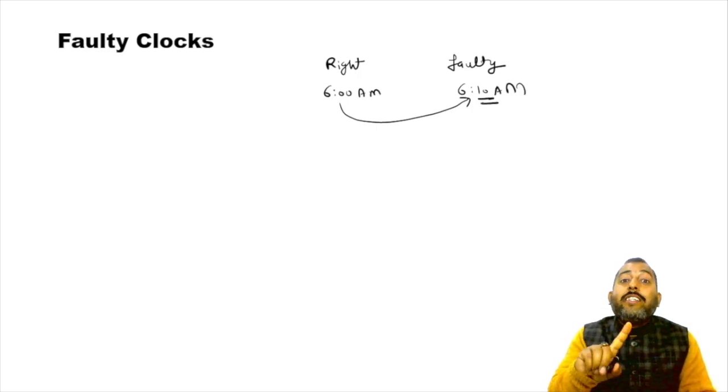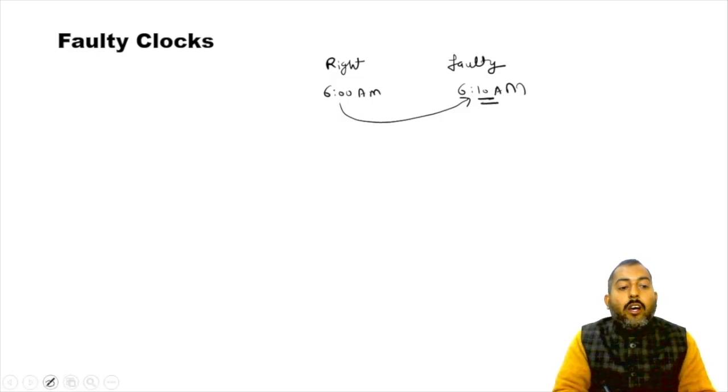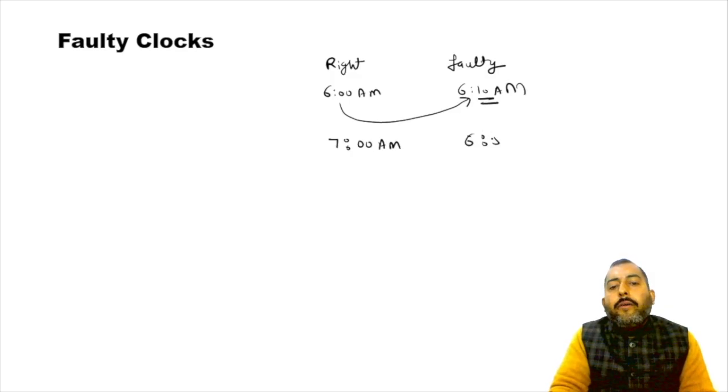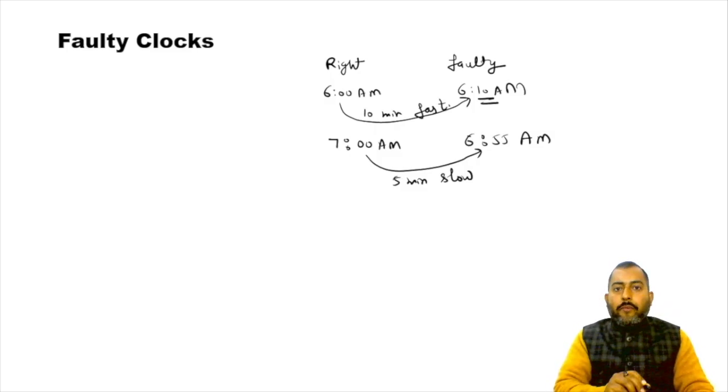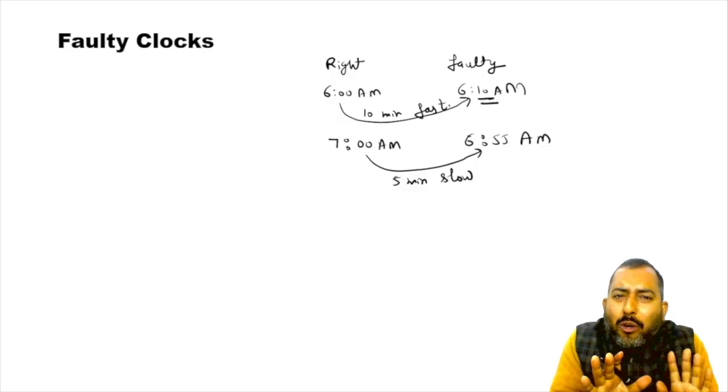Or on the other hand, suppose right clock is showing 7 a.m. and faulty clock is showing 6:55 a.m. So in this case, we will say faulty clock is 5-minute slow. In this case, we can say faulty clock is 10-minute fast. You know it. Okay. I hope this is quite obvious to all of you.